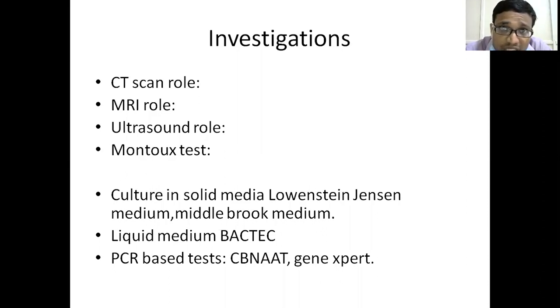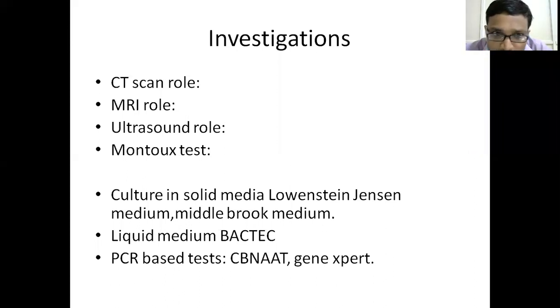And even in the vertebra, I will be discussing at a later stage, pre-vertebral destruction. That means before the vertebra gets destroyed, there will be bone marrow edema, which can be seen very clearly in MRI. Before anything can be seen in the radiograph, MRI can help us in early diagnosis. So MRI has a very good role in diagnosing spinal tuberculosis.